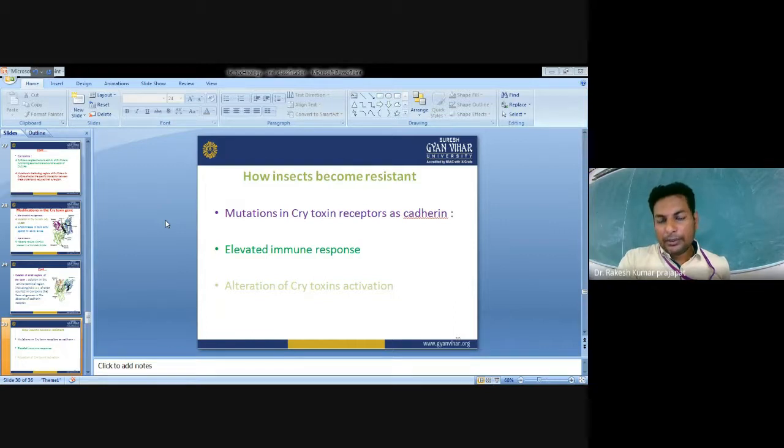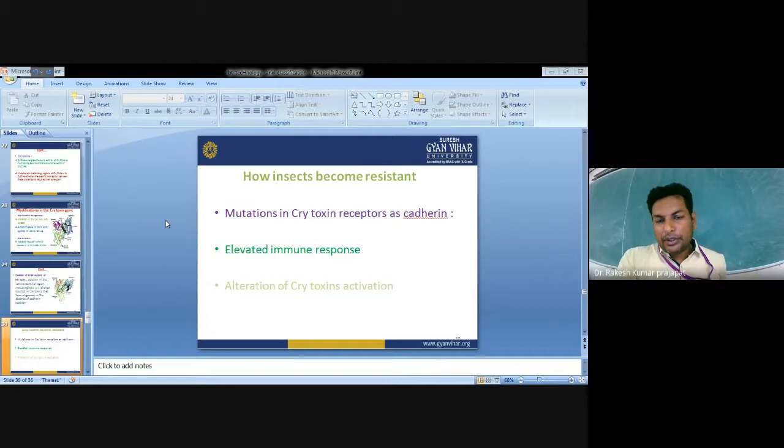How? There are three different approaches. Either mutation in the Cry toxin receptor that is present in the insect midgut, cadherin. If mutation occurs, then these toxic proteins are not able to identify the receptor and will not be able to interact with it, so the insect develops resistance.